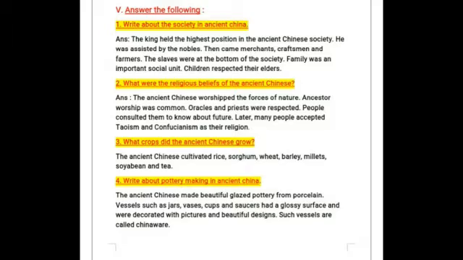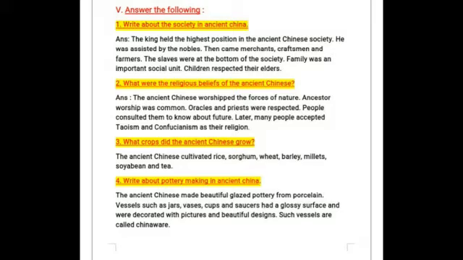Okay. Second one, what were the religious beliefs of the ancient Chinese? So the ancient Chinese worshipped the forces of nature, and ancestor worship was common, and oracles and priests were respected, and people consulted them to know about their future. And later many people accepted Taoism and Confucianism as their religion.